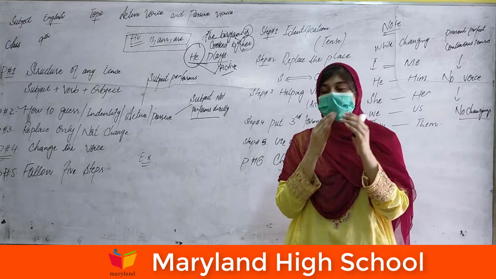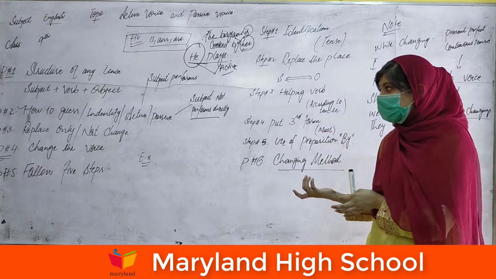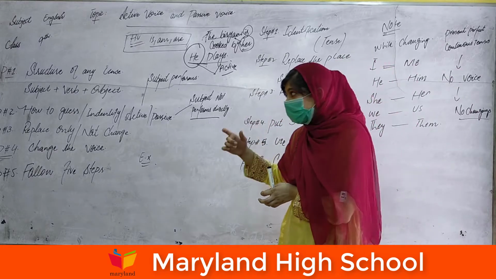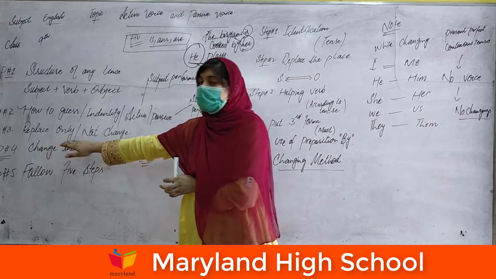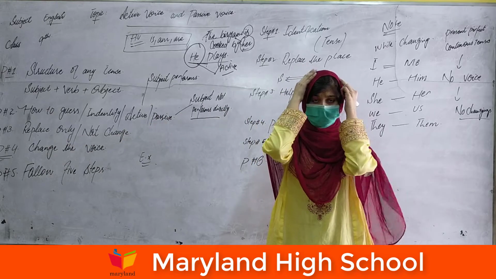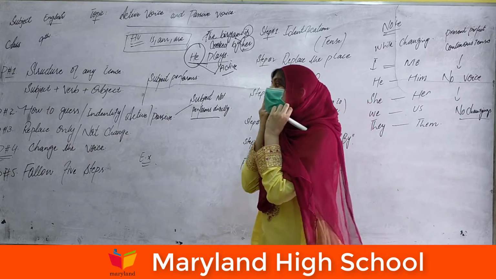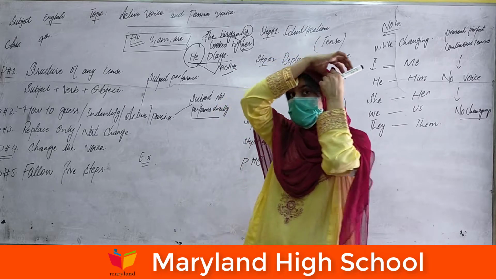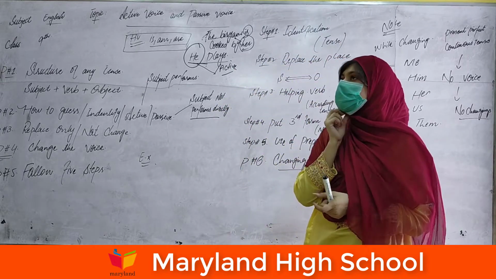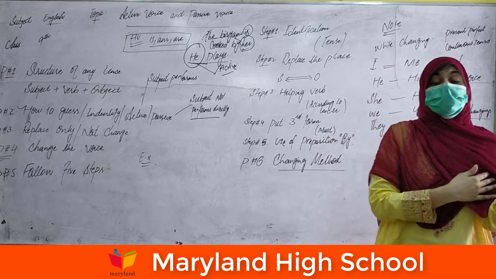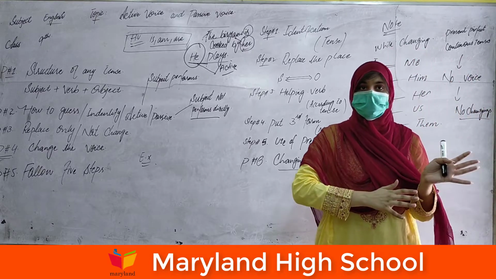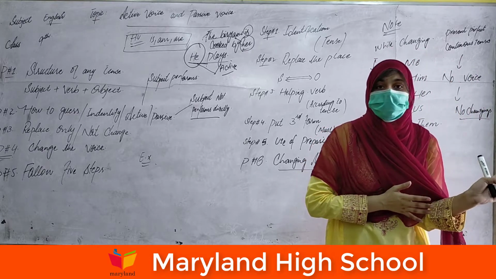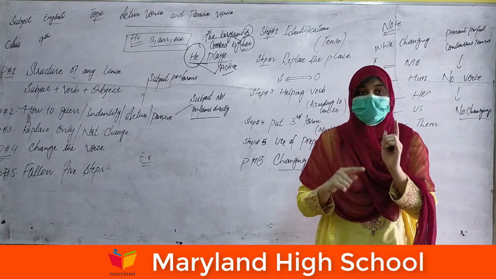If we want to change the active sentence into the passive sentence, we have to replace, not change the tense completely. We can't change the complete structure. We can only replace the direction of the words.